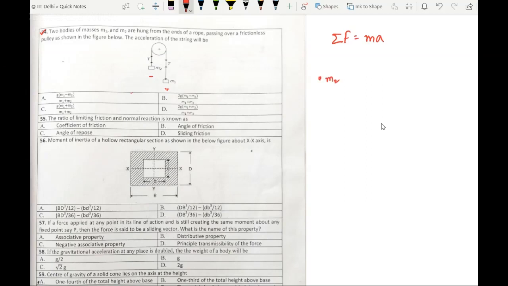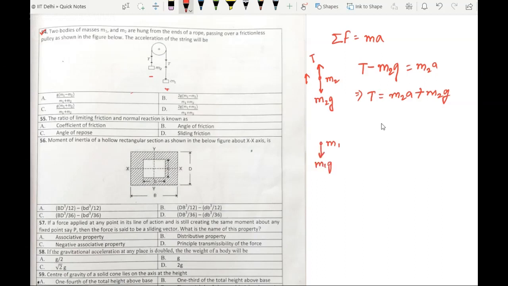So let's start with mass m2. The forces acting on this mass are weight, which is m2g acting downwards, and tension force of the string acting upwards. The acceleration acts in the upward direction. Now by Newton's second law of motion, we can write T minus m2g equals m2a, or T equals m2a plus m2g.